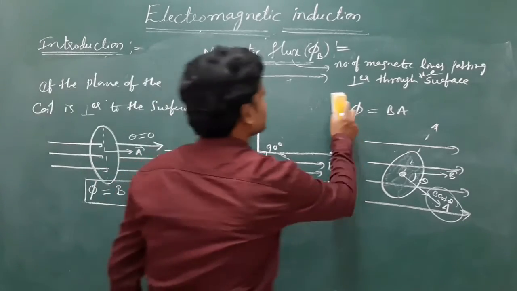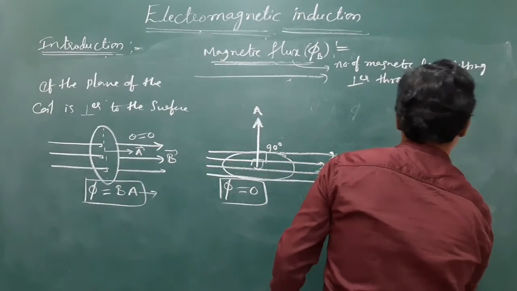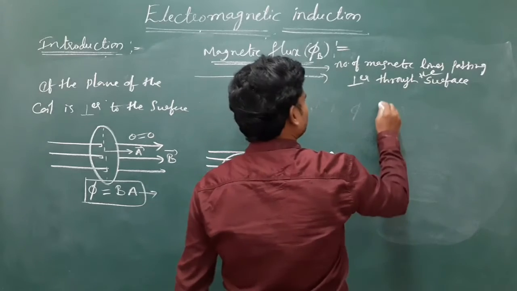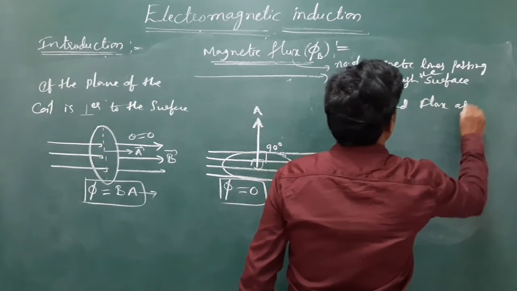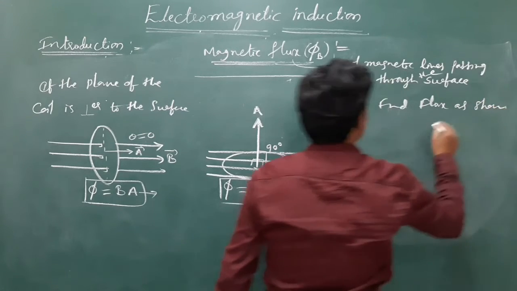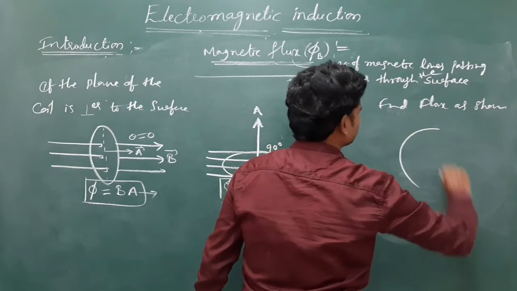And let me find the flux. Find the magnetic flux as shown in the figure. So they have given the diagram like this.